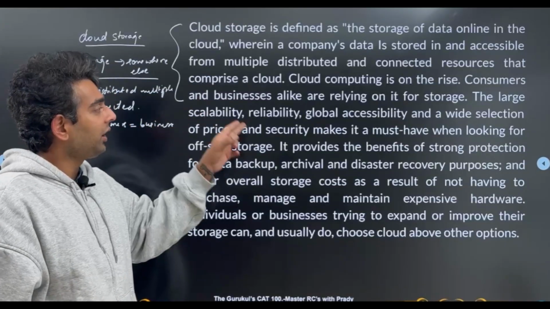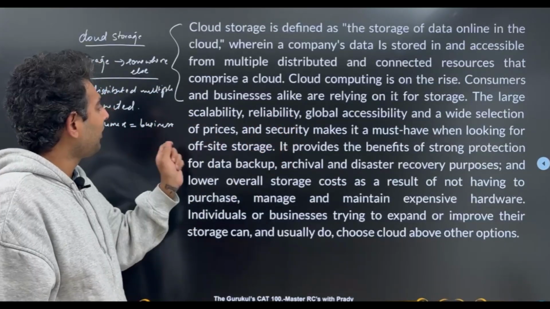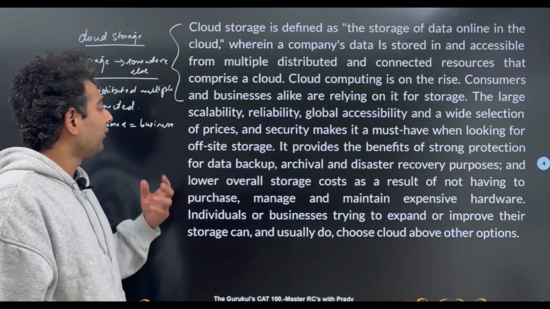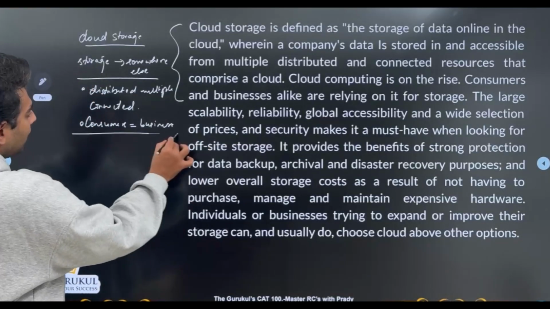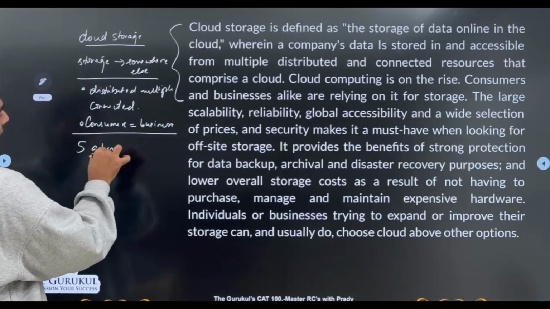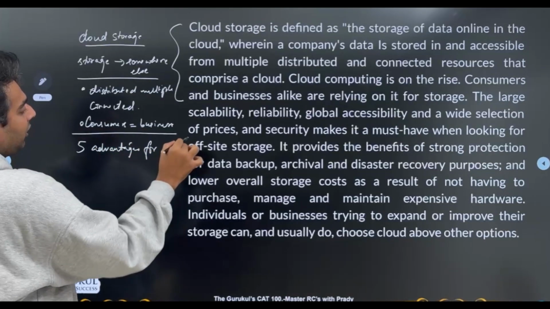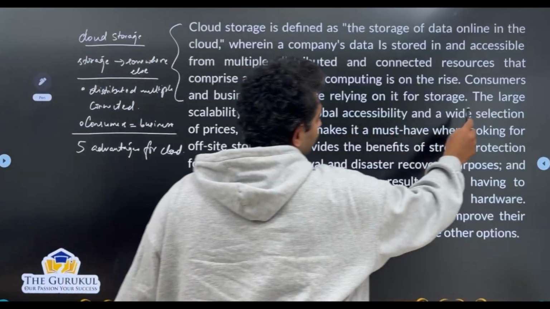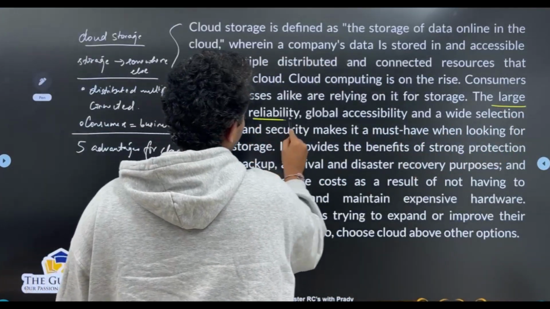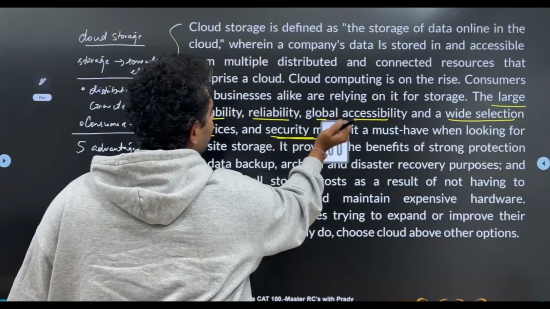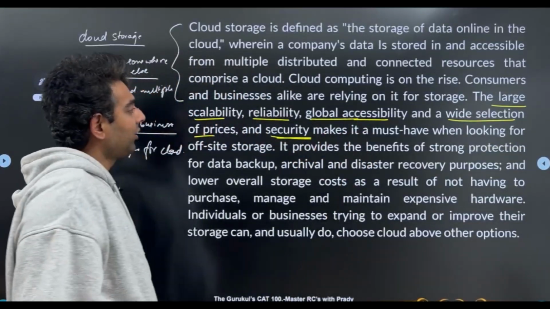The large scalability, reliability, good global accessibility, and wide selection of prices and security makes it a must-have when looking for off-site storage. So I see that there are 5 advantages mentioned for cloud. Correct? What are those advantages? The advantages are large scalability, reliability, global accessibility, and wide selection of prices and security. Right? So these are the 5 advantages that we have.